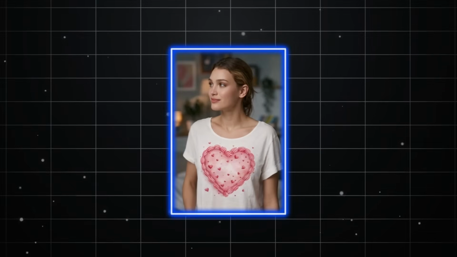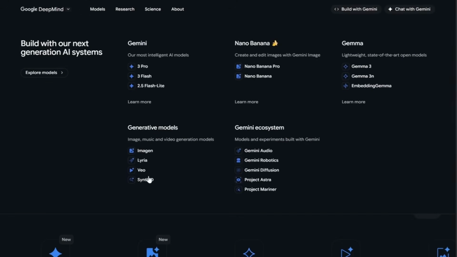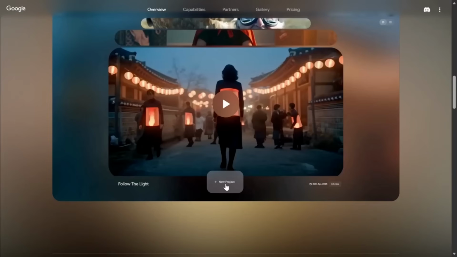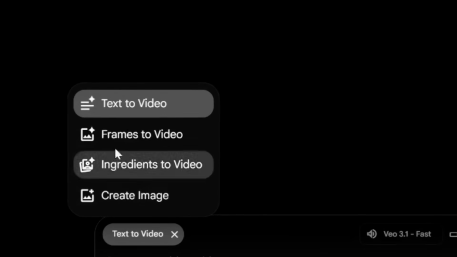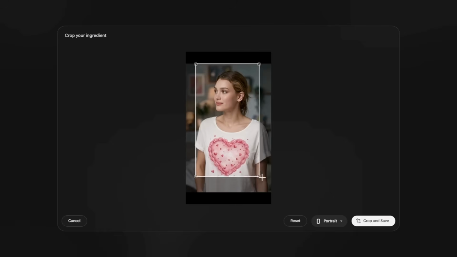To animate the character, I used VEO 3. First, go to deepmind.google and select model, then choose VEO. After that, click open with Flow, sign into your Google account, and select Start New Project. Next, choose Text to Video and switch it to Frame to Video. Click the plus icon to upload your AI influencer image. Select Portrait, scale it to fit the frame, and click Save.